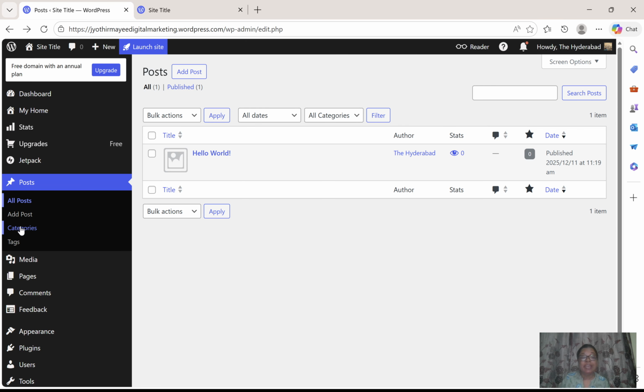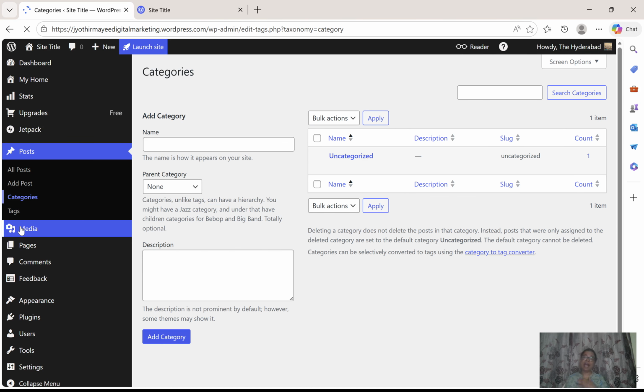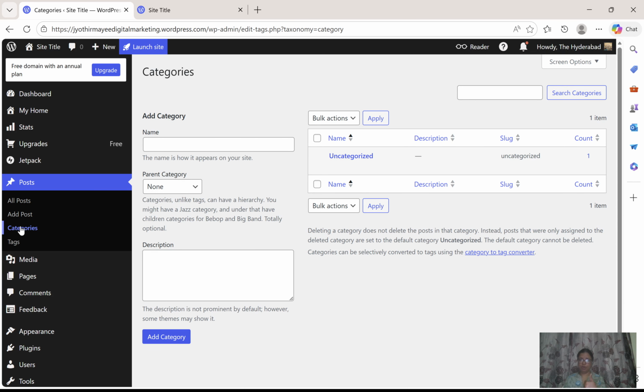And categories. Categories means, I'm a blogger, I'm a YouTuber, I'm an Instagram influencer. I will show all these things later in the last module. And also, I'm a trainer.